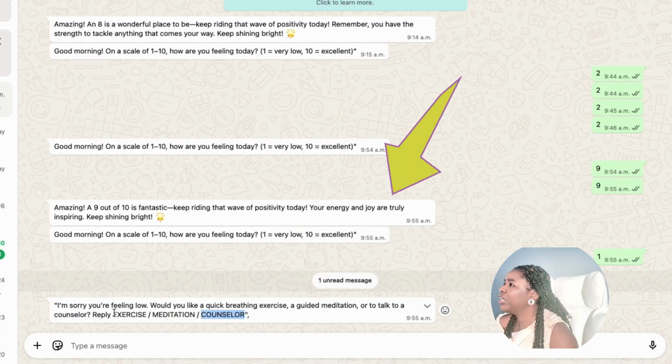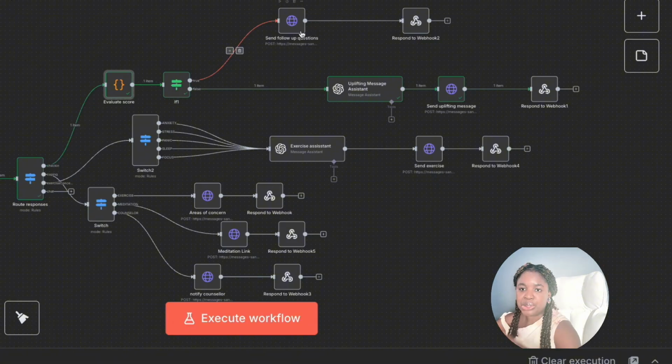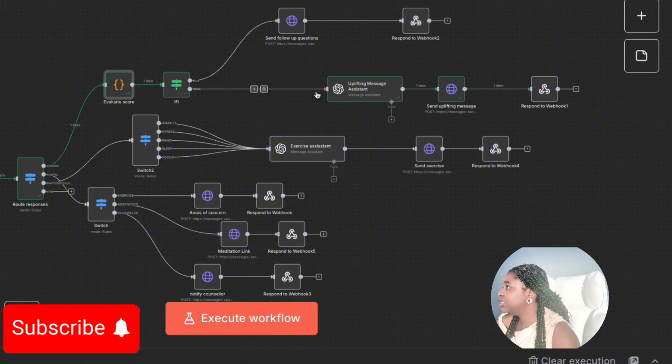I already configured this assistant in the OpenAI developer portal, which I am using in my AI agents in n8n, and I'm going to show you how all this works and how you can do it yourself as well. This is really what the uplifting assistant does. It provides an uplifting message based on the score.